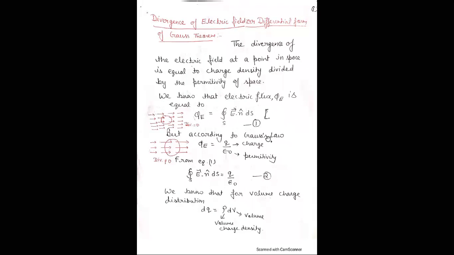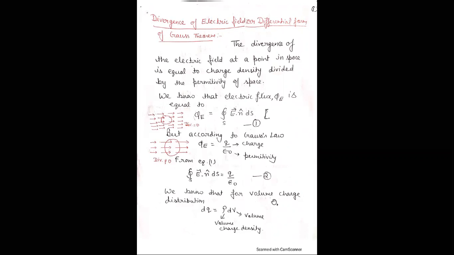But according to Gauss law, we know that the electric flux is equal to Q by epsilon naught, where Q is the charge and epsilon naught is the permittivity. And from equation 1, E dot n ds is equal to Q by epsilon naught.